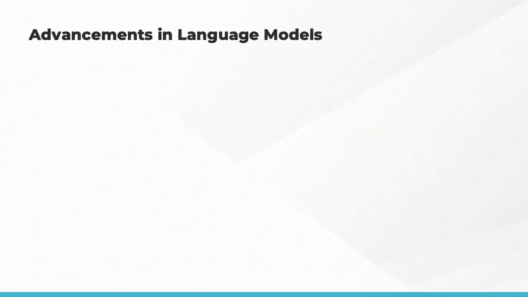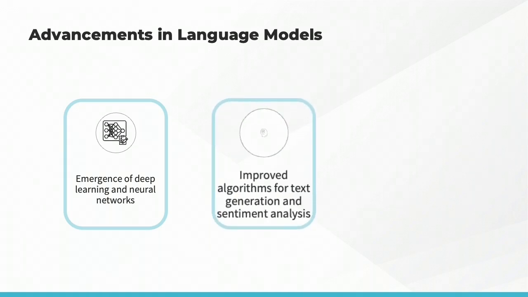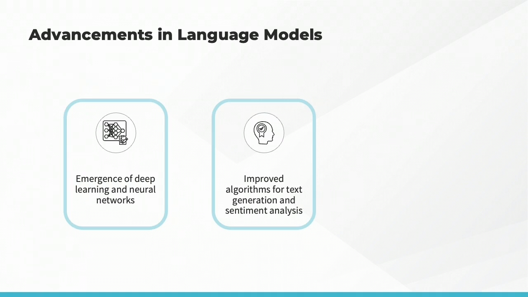Advancements in language models from the 1990s to the 2000s saw significant improvements in the field of natural language processing. The 1990s and 2000s saw the emergence of deep learning and neural networks, which revolutionized the field of natural language processing. These techniques allowed for more complex and sophisticated language models that could learn and represent the patterns and structure of language more accurately. Researchers developed improved algorithms for text generation and sentiment analysis, allowing language models to generate human-like language and accurately identify sentiment in text.